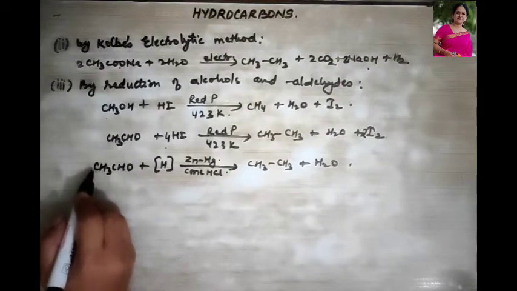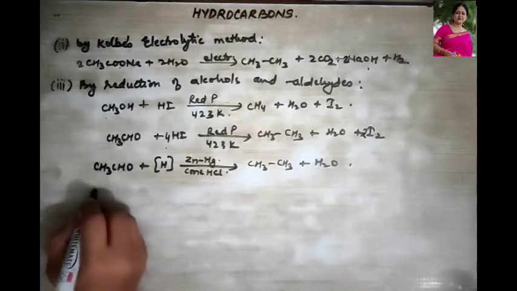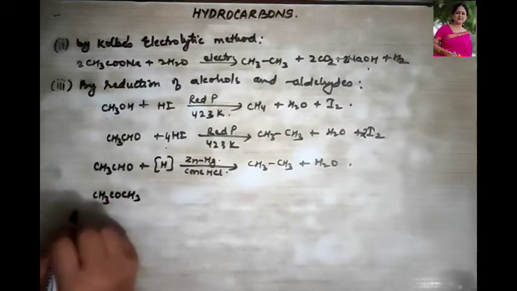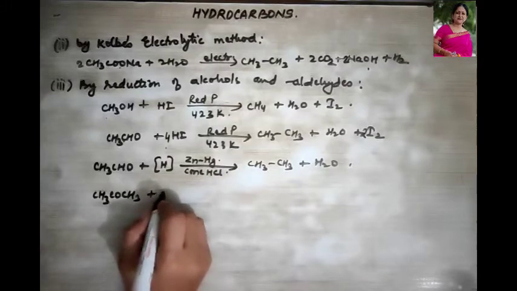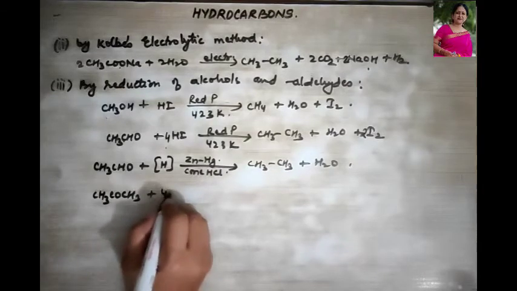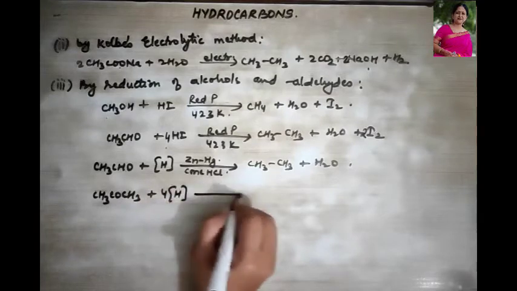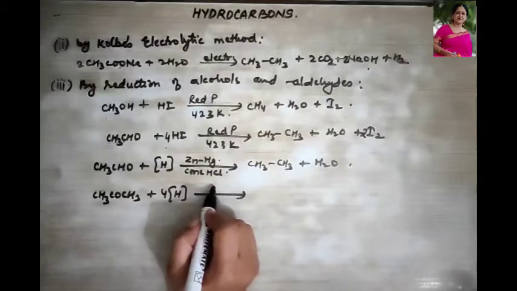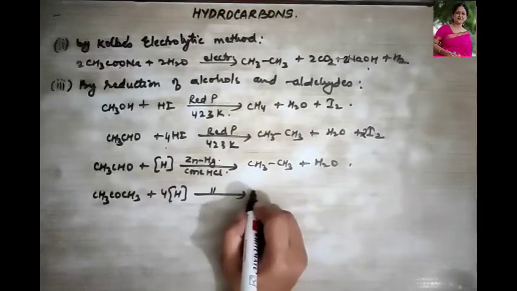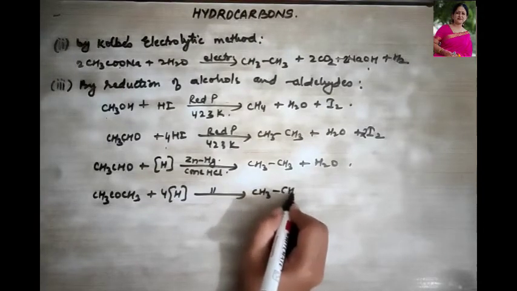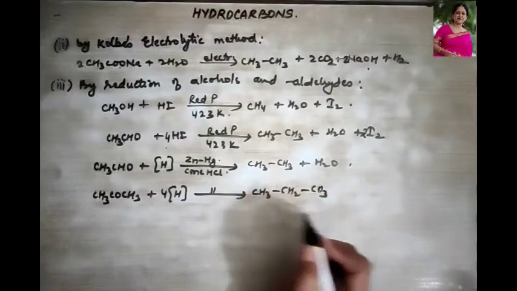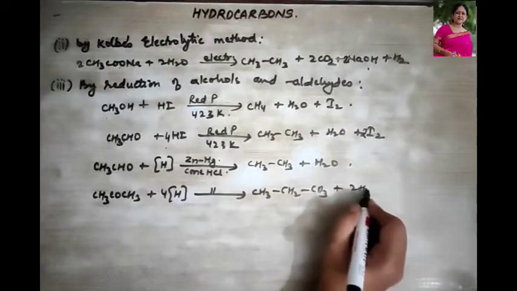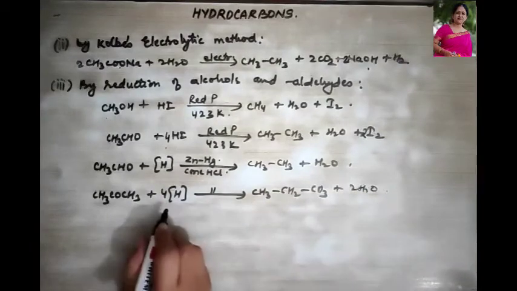Now let us talk in terms of ketones like CH3COCH3. Okay, this is also reduced in the presence of amalgamated zinc and concentrated HCl. So what do we get over here? CH3CH2CH3. What is this? This is propane plus 2 molecules of water is given out.